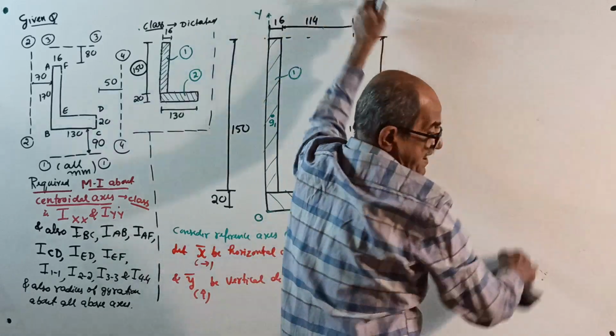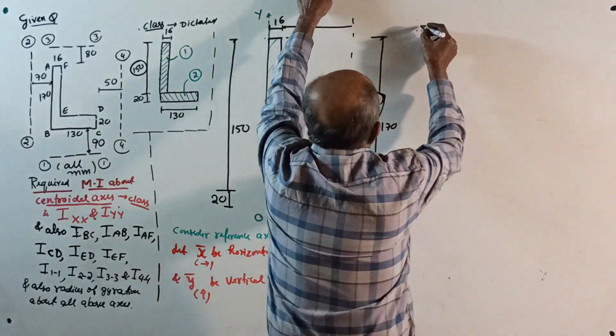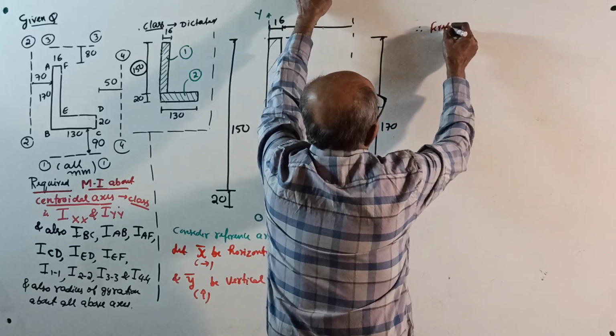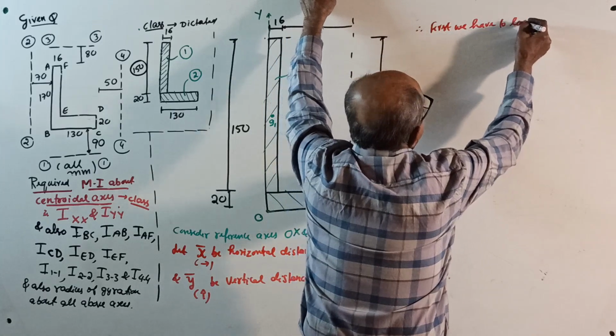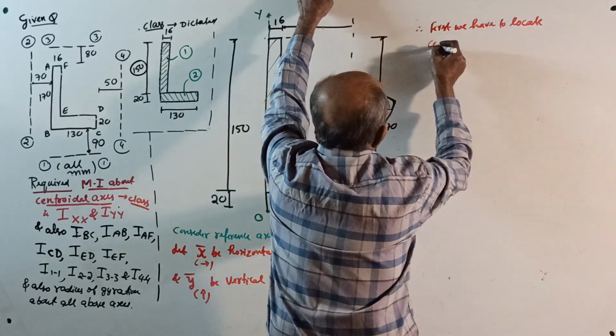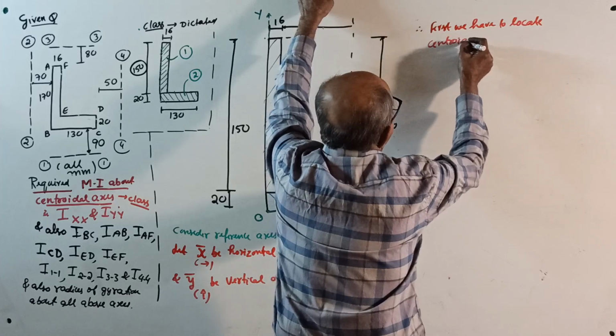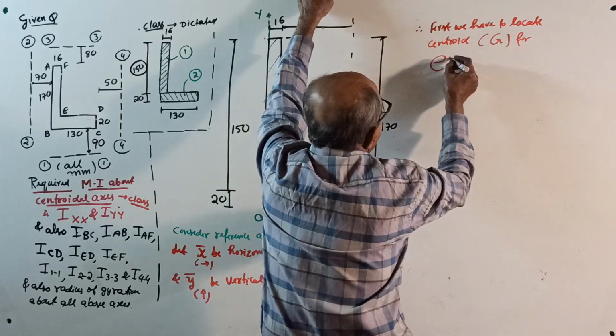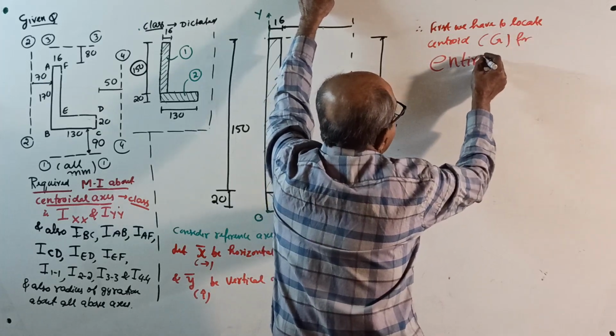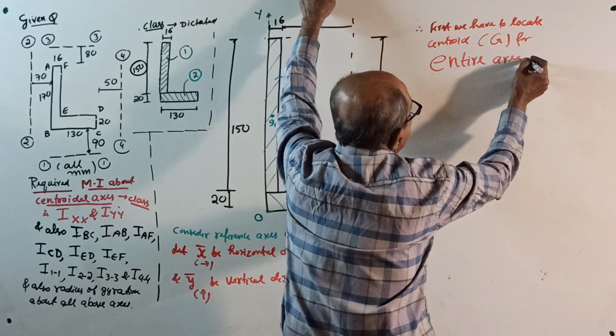Okay, I write here first. See, therefore first we have to locate centroid, that is capital G, for entire area. Now class.